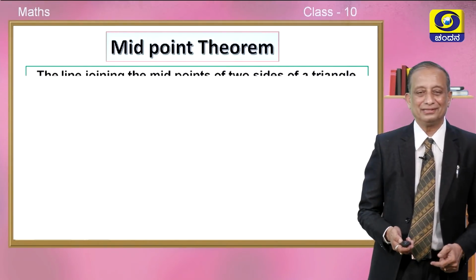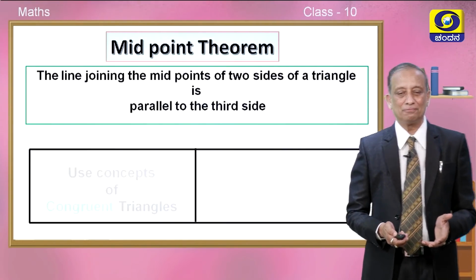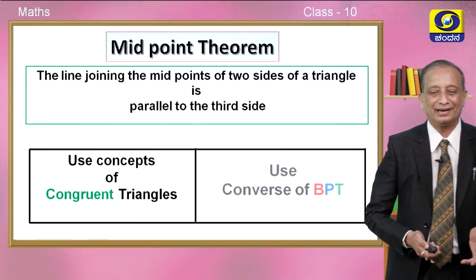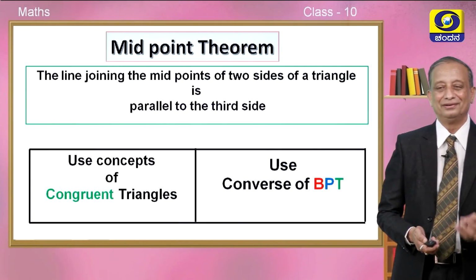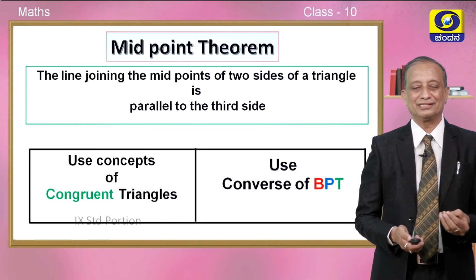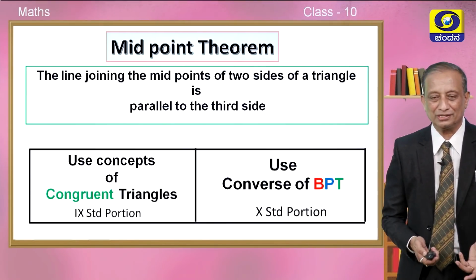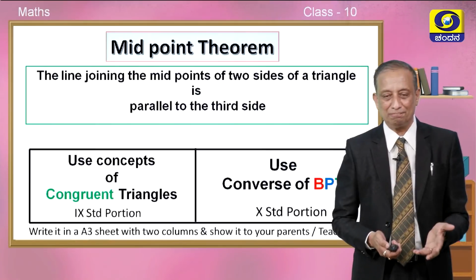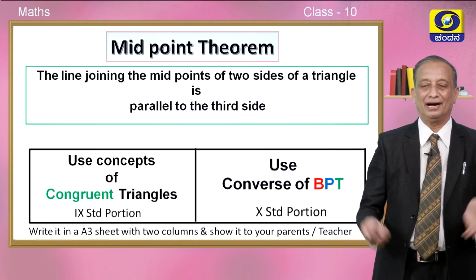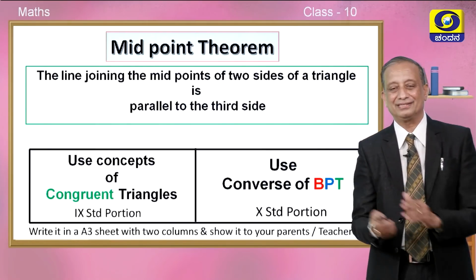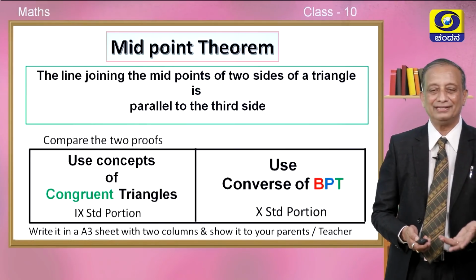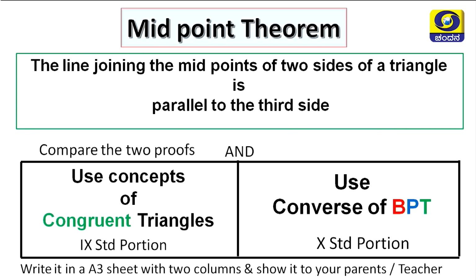Okay. So, the midpoint theorem which we have proved last year using congruent triangle concept, this year we could prove using converse of BPT. So, this is the beauty of the basic proportionality theorem. So, take a sheet of paper, have 2 columns and write both the proofs side by side, children, and show it to your parents and teacher. Compare the 2 proofs and come on, enjoy the beauty of mathematics.